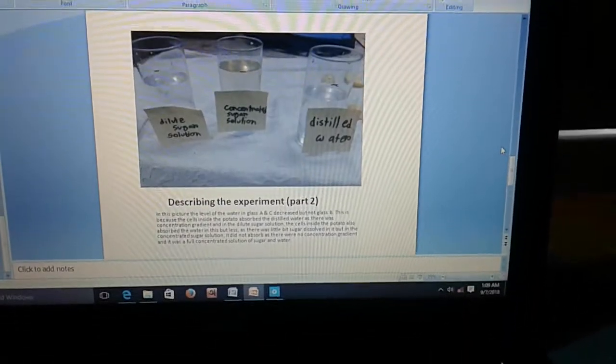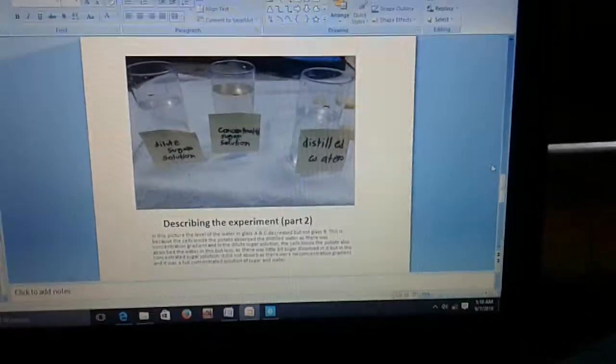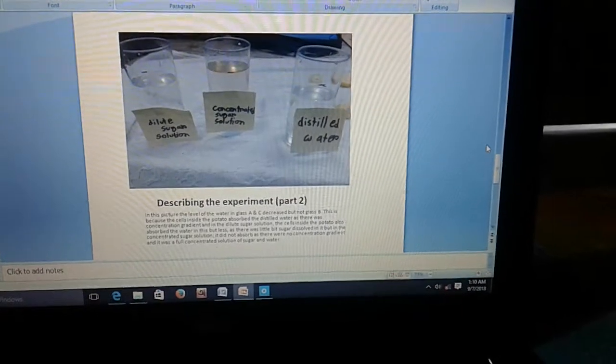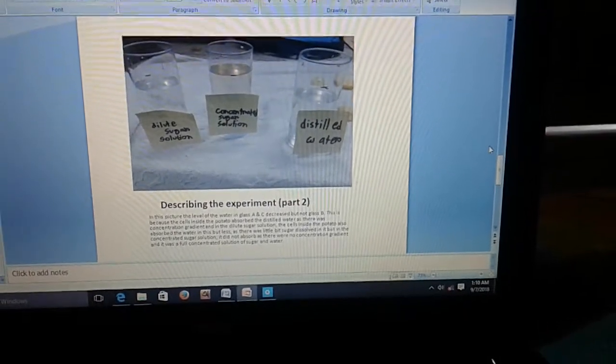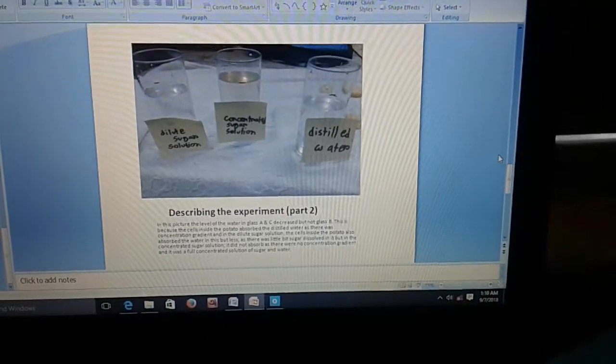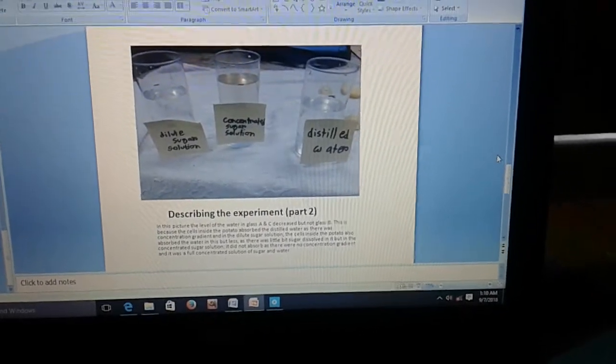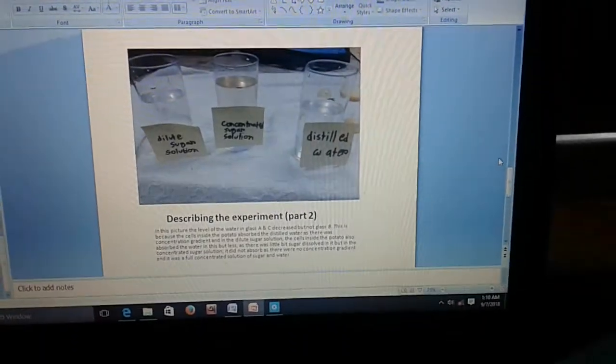Describing the experiment part 2. In the picture, the level of the water in glass A and C decreased, but not glass B. This is because the cells inside the potatoes absorb the distilled water and the dilute sugar solution. There was a concentration gradient in these two glasses.